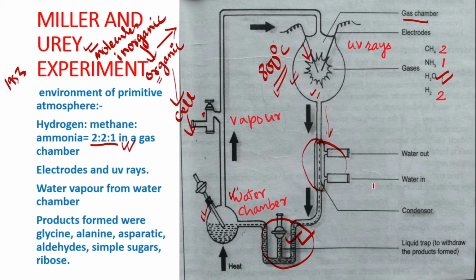So this experiment proves that organic molecules can be formed from inorganic molecules, so that the living cell was made from organic compounds. So this is the Miller and Urey experiment. This topic is important for 5 marks questions.